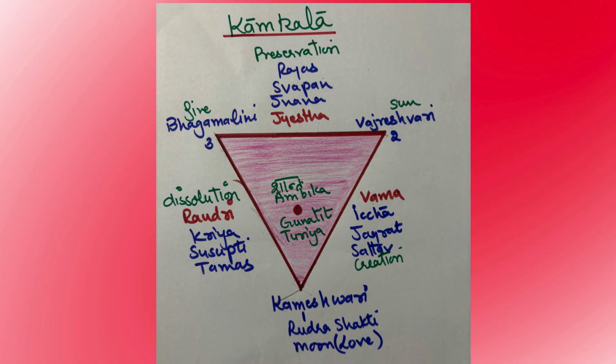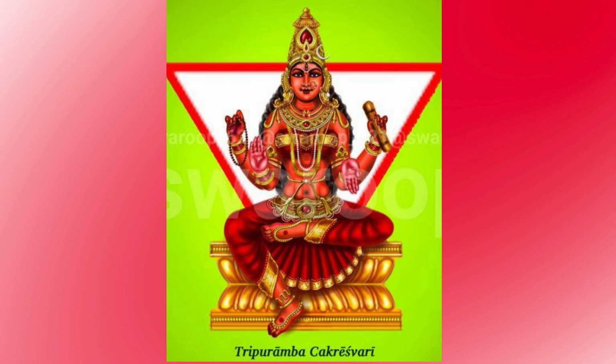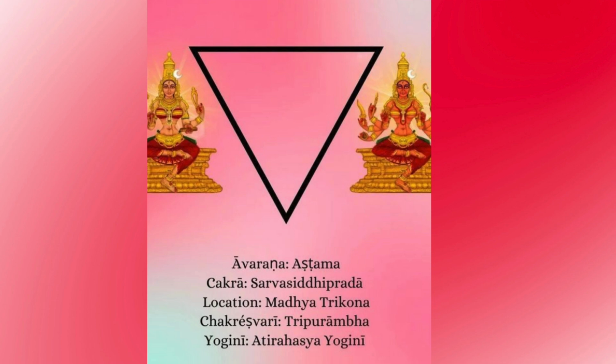The triangle also represents three primordial Shaktis of the Supreme Goddess. Vama represents the Iksha Shakti, the power of manifestation. Jeshta represents the Gyan Shakti, that is knowledge and the power of preservation. Raudri represents the Kriya Shakti, action, the power of destruction. Now, the triangle also represents the knower, the knowledge, and the known. The Chakreshwari of this Avaran is Tripura Amba, and the Yogini is Ati Rahasya Yogini.